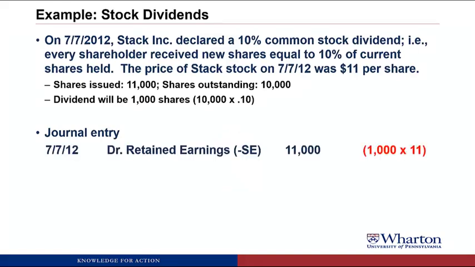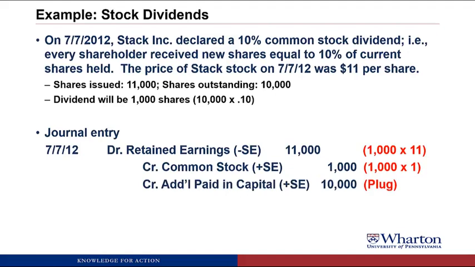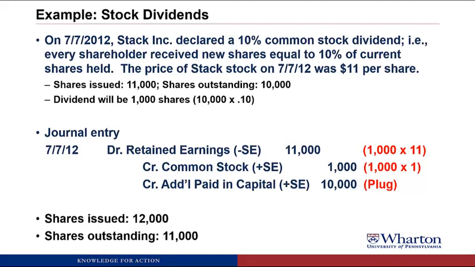Okay, so we're going to debit retained earnings like we do with any other dividend. The amount is $11,000, that's the 1,000 new shares times the $11 market price on July 7th. But instead of dividends payable, which we would do with a cash dividend, we're going to credit common stock for 1,000, that's 1,000 new shares times the dollar par value, and then credit additional paid in capital for the other $10,000, the plug. So a stock dividend involves a new share issuance, so we do both common stock and APIC. That adds 1,000 shares to our shares issued, which now go up to 12,000, and now there are 11,000 shares outstanding, with still 1,000 shares held in treasury.